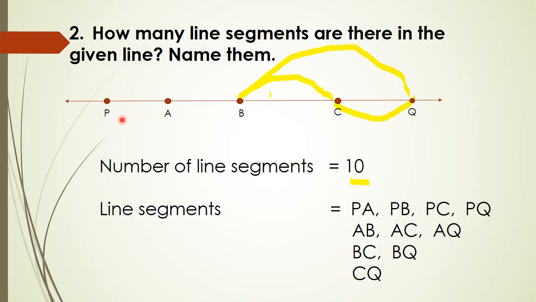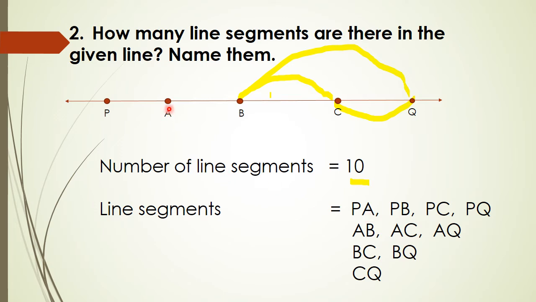So the first line segment starting from P. P to Q is one line segment, and then P to A is another line segment, P to B is one line segment, P to C one line segment. So totally from P, 1, 2, 3, 4 line segments starting from P.